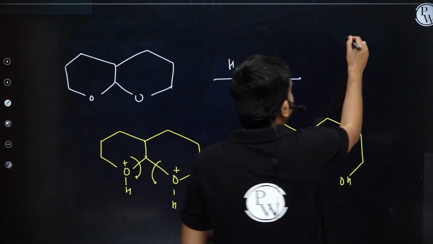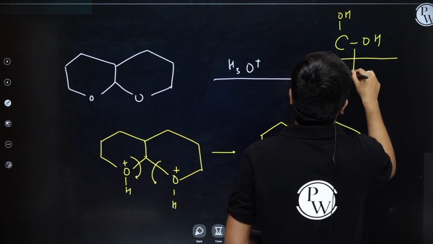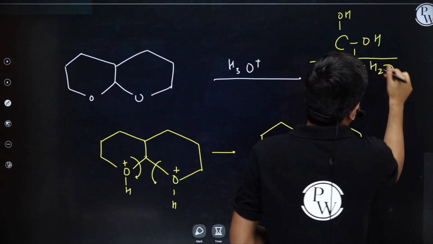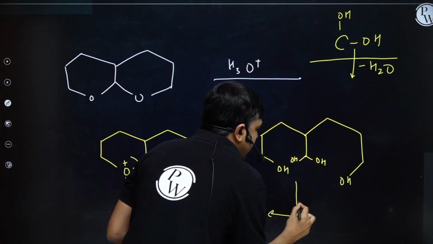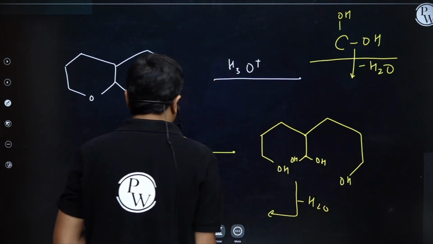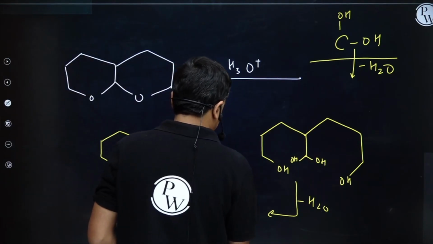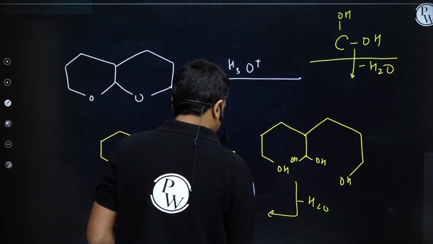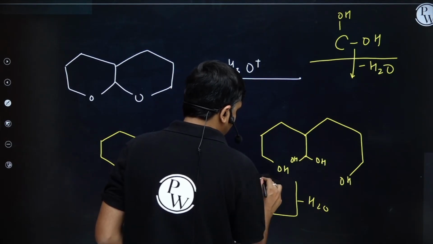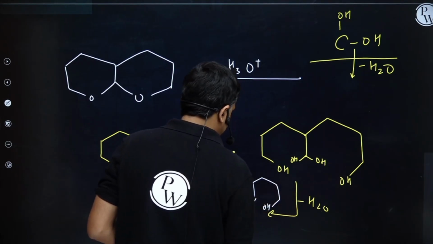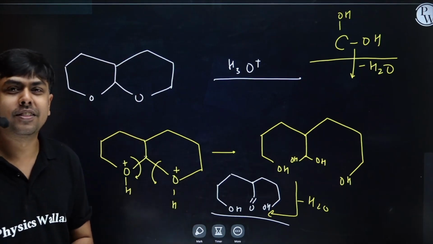And if I am having a structure like this, a geminal hydroxyl system, I have already told you it readily undergoes dehydration and forms aldehyde. So here I will simply remove H2O from here, and what will be my final product? OH, double bond O, H, and now I will have the formation of OH. This is the final desired product. I hope you understood this one also.